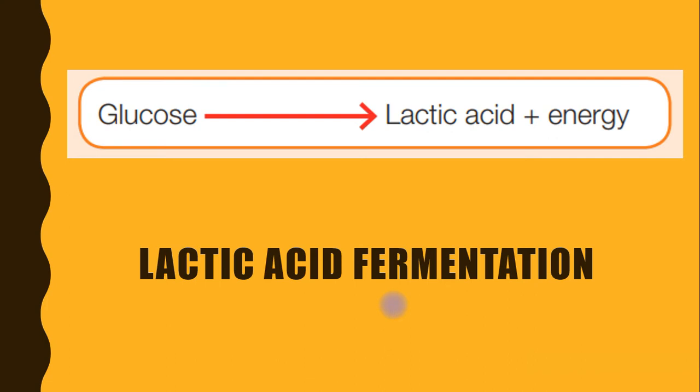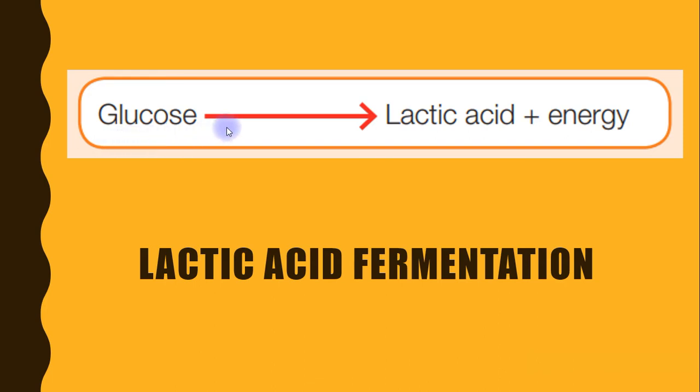The second type of fermentation is lactic acid fermentation. Just now, we already discussed the first type, which is alcohol fermentation. Now, we will discuss lactic acid fermentation. This is the word equation of lactic acid fermentation.